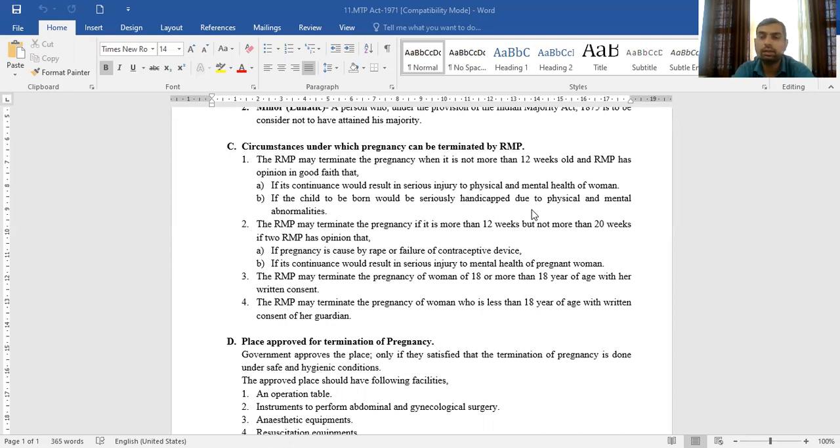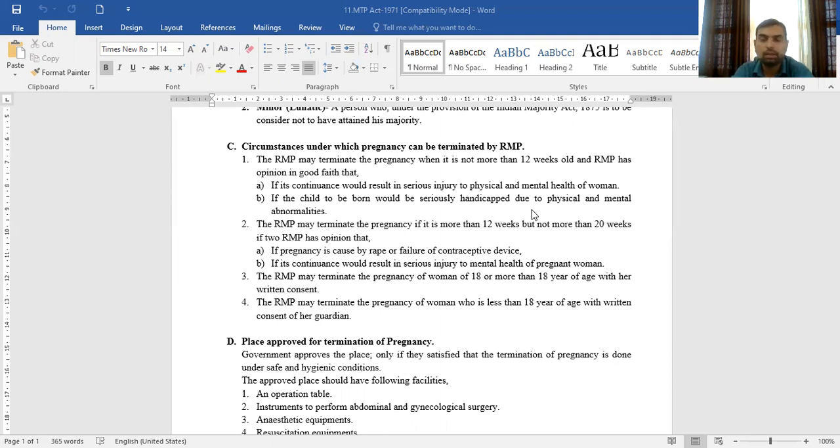In this condition, again, the pregnancy can be terminated only by the registered medical practitioner if the pregnancy is caused due to the failure of contraceptive. And then the second condition is if the continuance of the pregnancy causes serious injury to the mental and physical health of the woman, then and only then the pregnancy can be terminated.